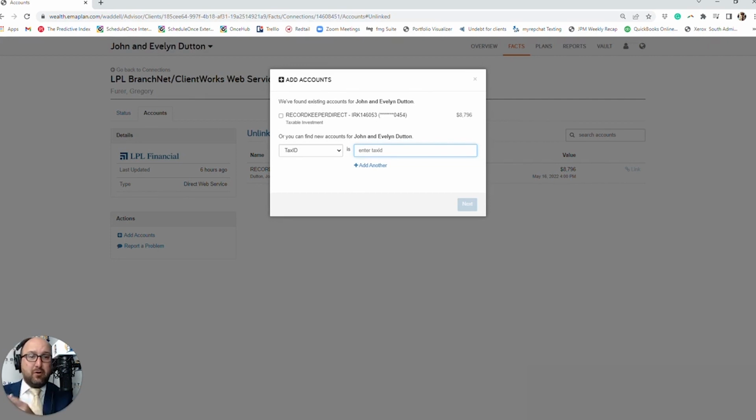Remember, and I talked about this two weeks ago in my eMoney tip of the week, there's going to be spouse and there's going to be client. That's how eMoney works. The client is going to be the main data feed driver for everything in eMoney. So if you have a spouse, whoever you have listed second in eMoney, you're going to want to type in their social security number here and then go out and search this. This is also true sometimes for 529 plans, or if you have a TIN number for some type of trust account or a business account.